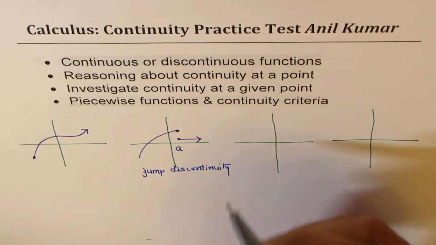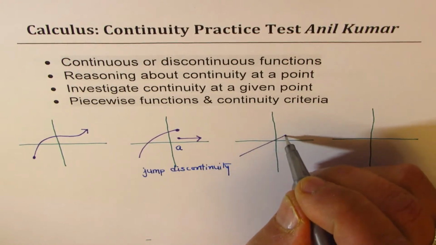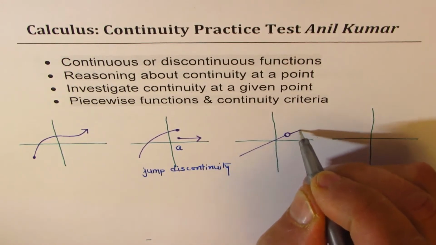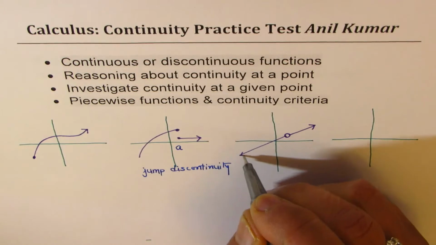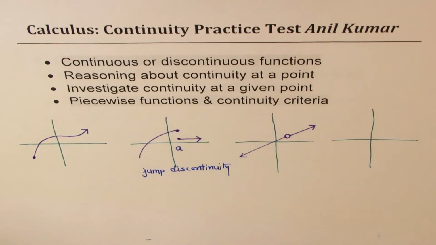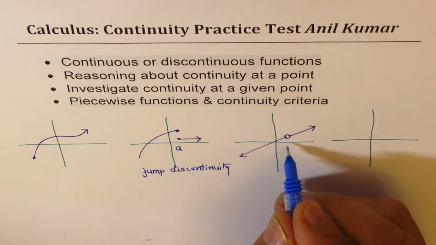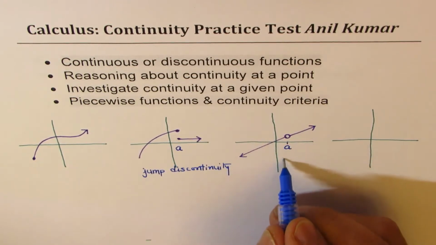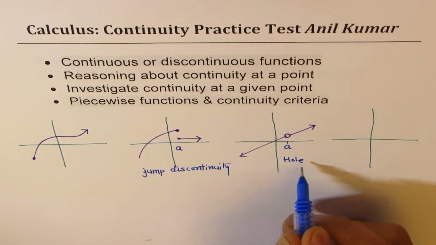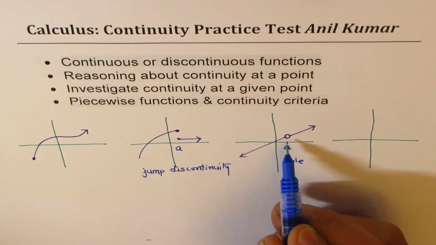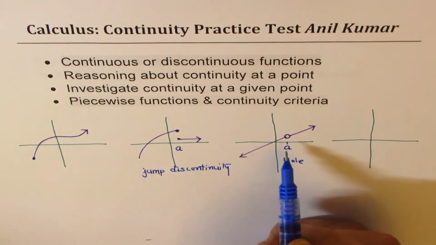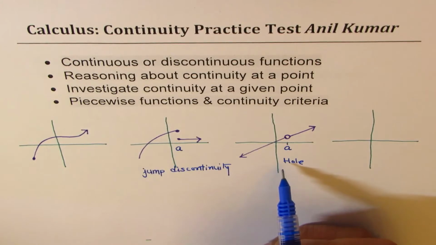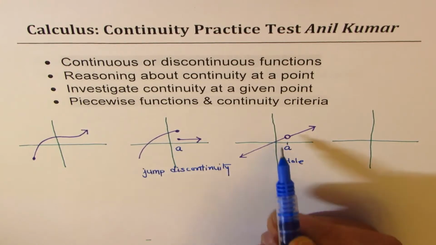We could also have a break which could be like this. Now, this function is continuous at each and every point except for, let's say, this point A, where we have a hole, not filled in, right? So at this point we have a hole, and this is called point discontinuity.